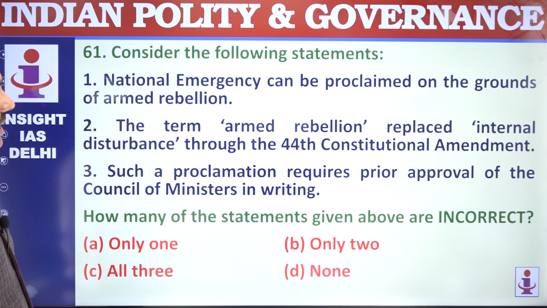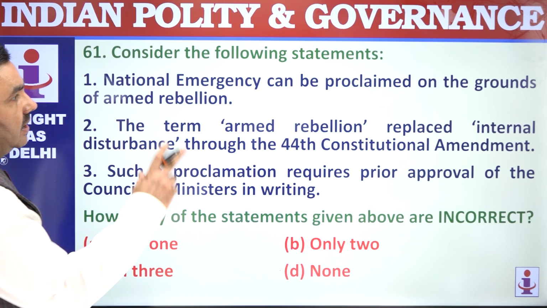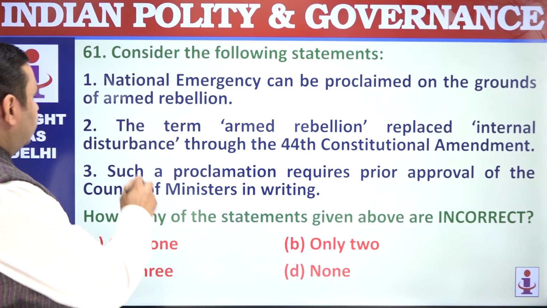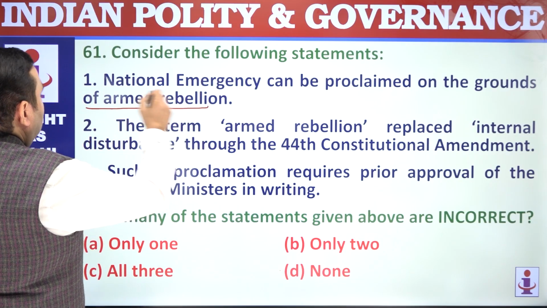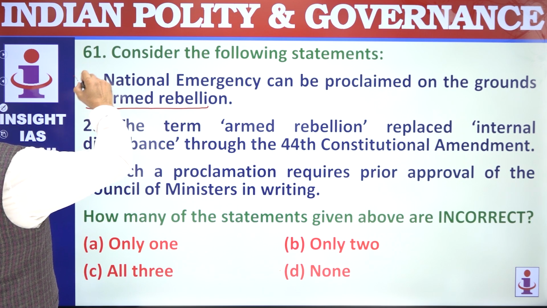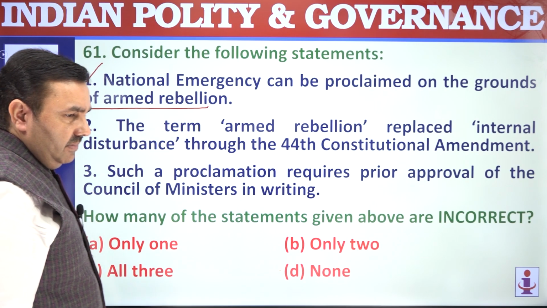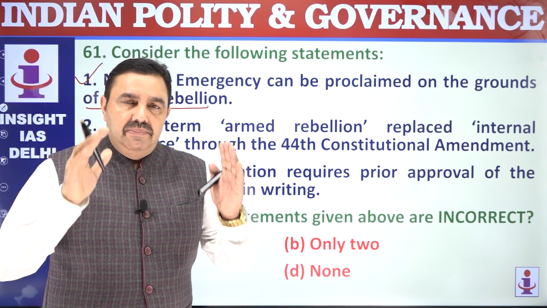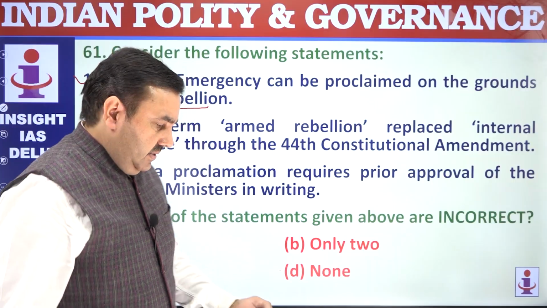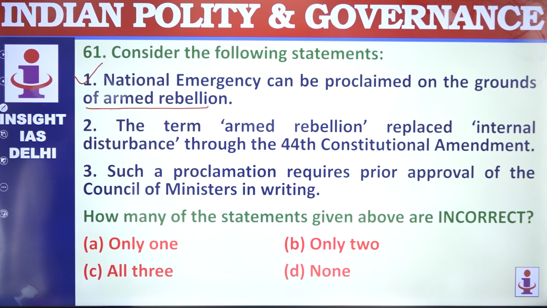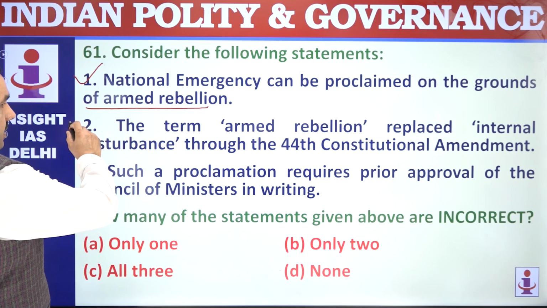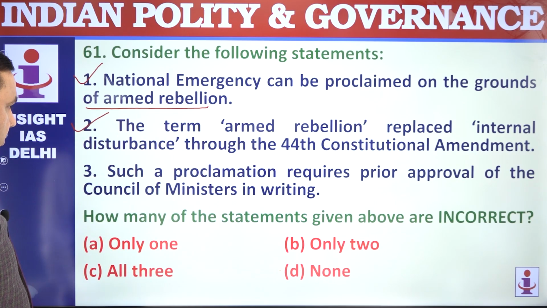61. National emergency can be proclaimed on the grounds of armed rebellion. Earlier there was internal disturbance. This was replaced by the term armed rebellion by 44th Constitution Amendment Act 1977. That's correct. 44th Amendment Act, same thing is mentioned here.